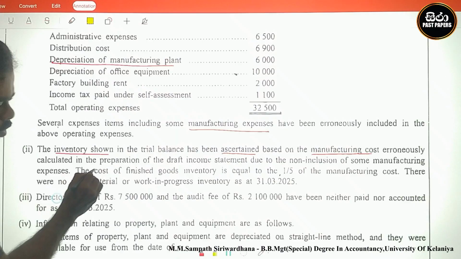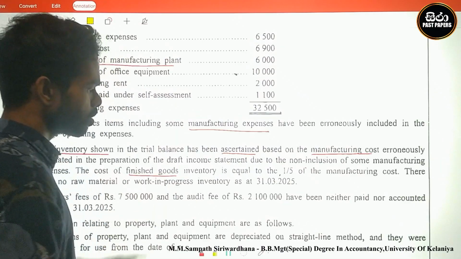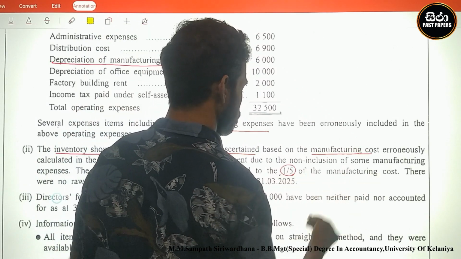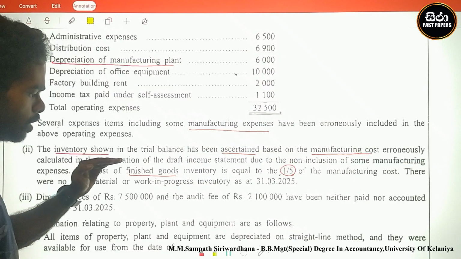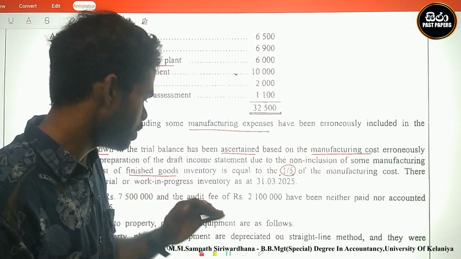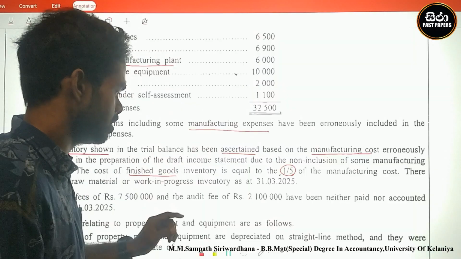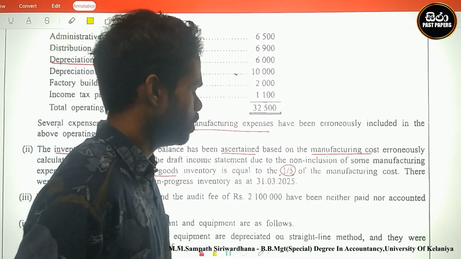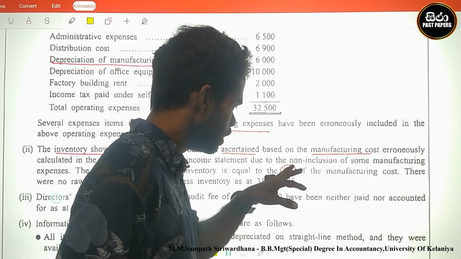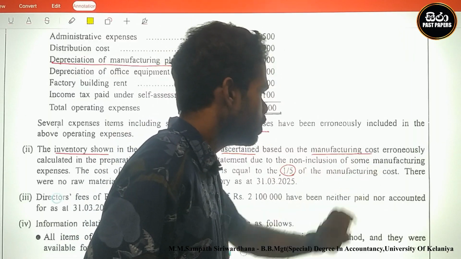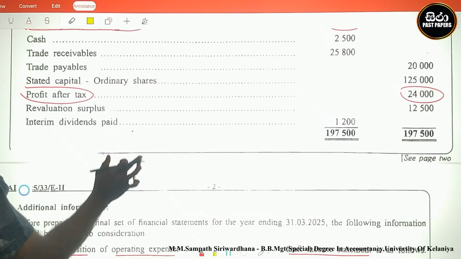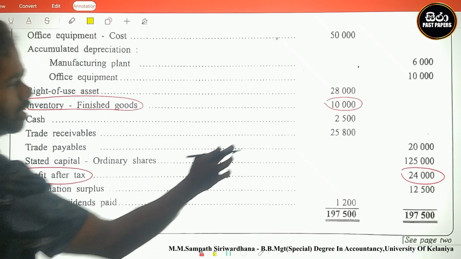Look here, the cost of finished goods inventory is equal to 1/5 of manufacturing cost. The cost of finished goods is the closing inventory. Cost of finished goods inventory means closing inventory is equal to 1/5 of manufacturing cost. Look here, the cost of closing inventory we can identify as 10,000.